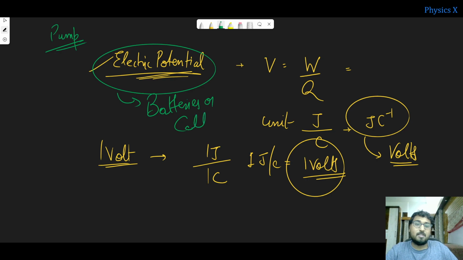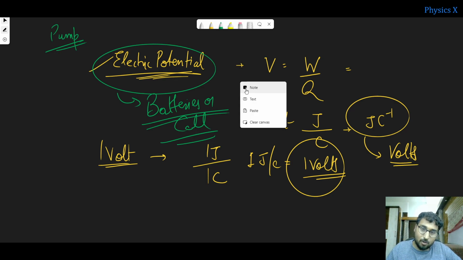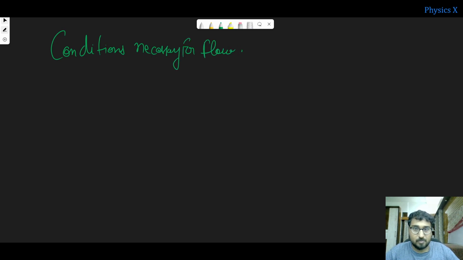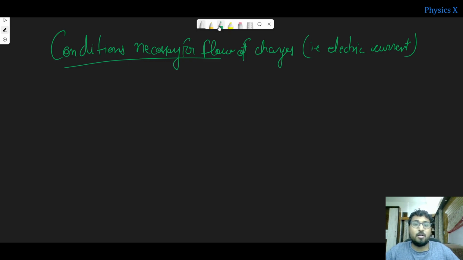So this is electric potential, and it is given in the form of batteries or cells, right? Now you need to consider the conditions which are necessary for the flow of electric current. First of all, potential is there.